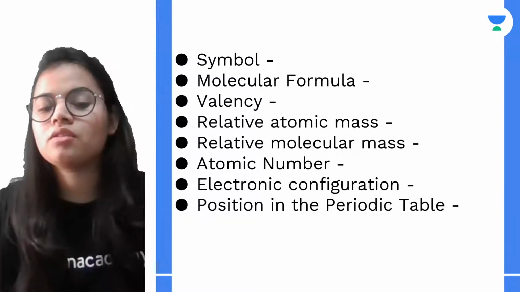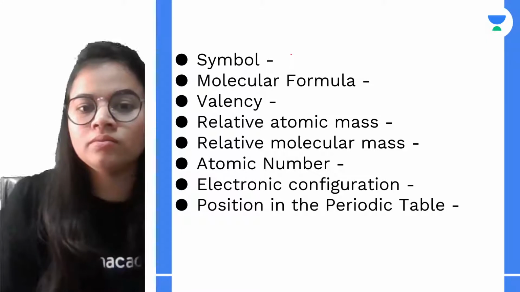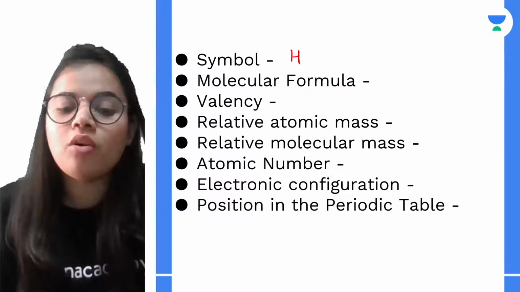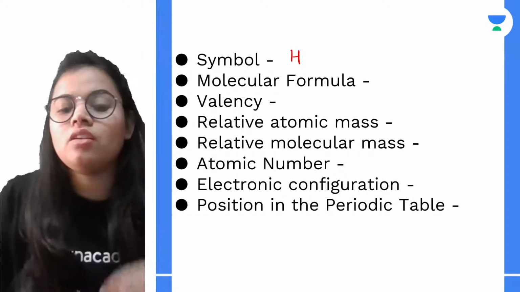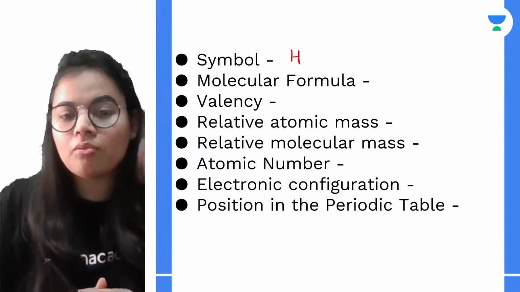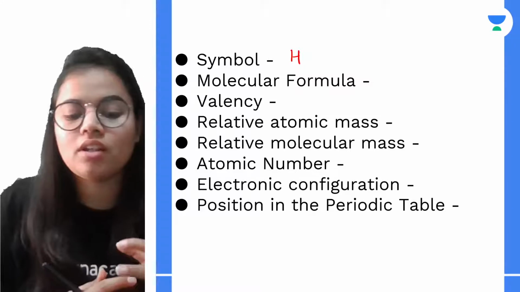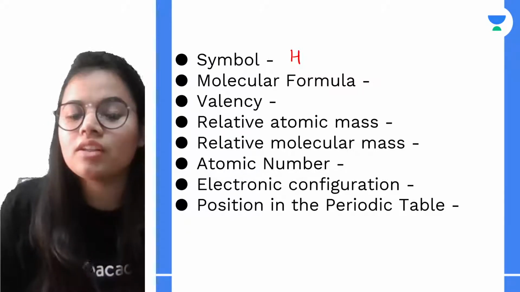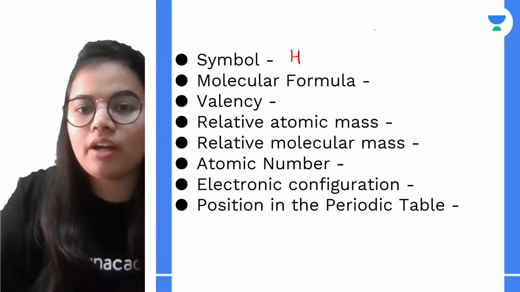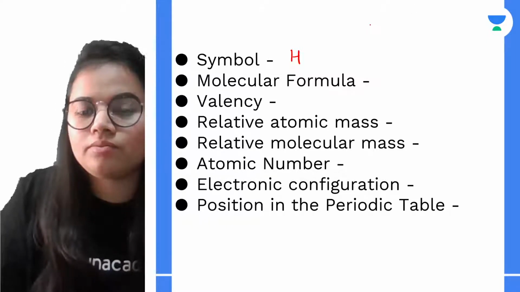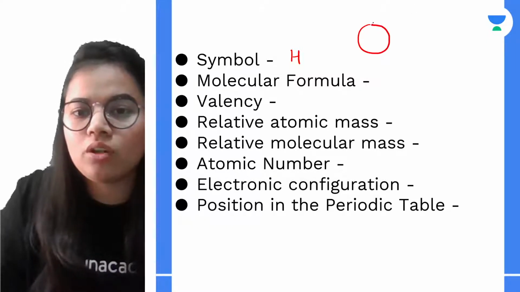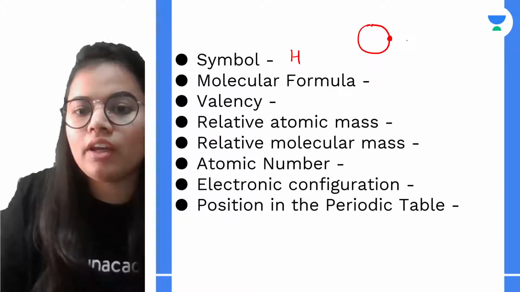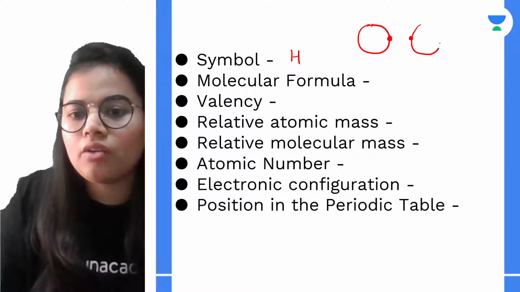If I talk about the symbol of hydrogen, it is H, capital H. Now the molecular formula. Basically, the molecular formula tells how many atoms combine to form one molecule. In the case of hydrogen, it has only one electron, and from the other hydrogen we get one electron.